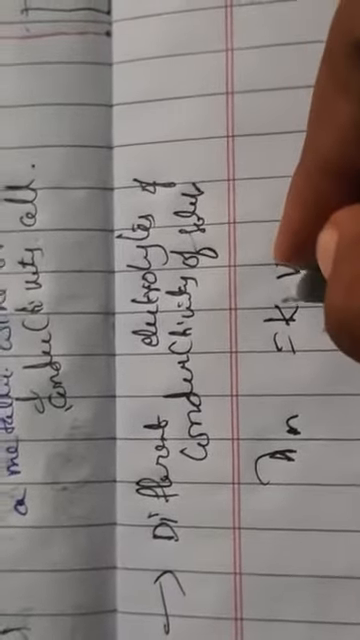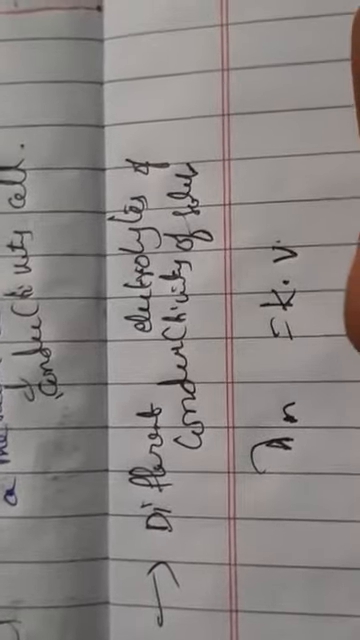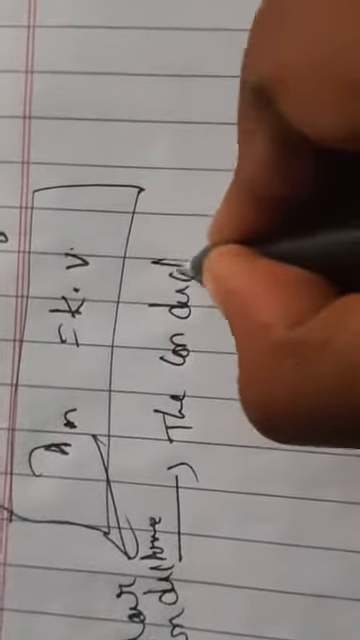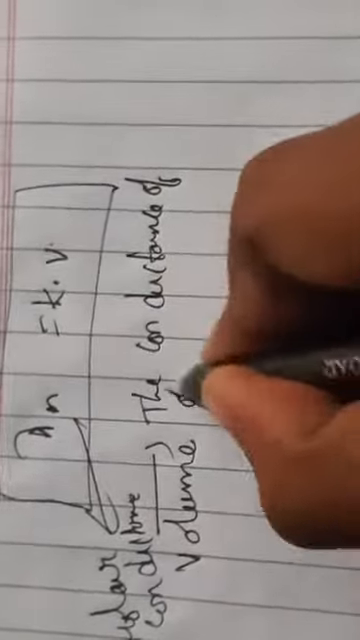So what do we mean by K into V? 1 by V we call concentration. Where K is known, lambda m indicates molar conductance. This is about molar conductance. Then what is the molar conductance for different electrolytes of conductivity of solution? Here the molar conductance is known as the conductance of a volume of solution.